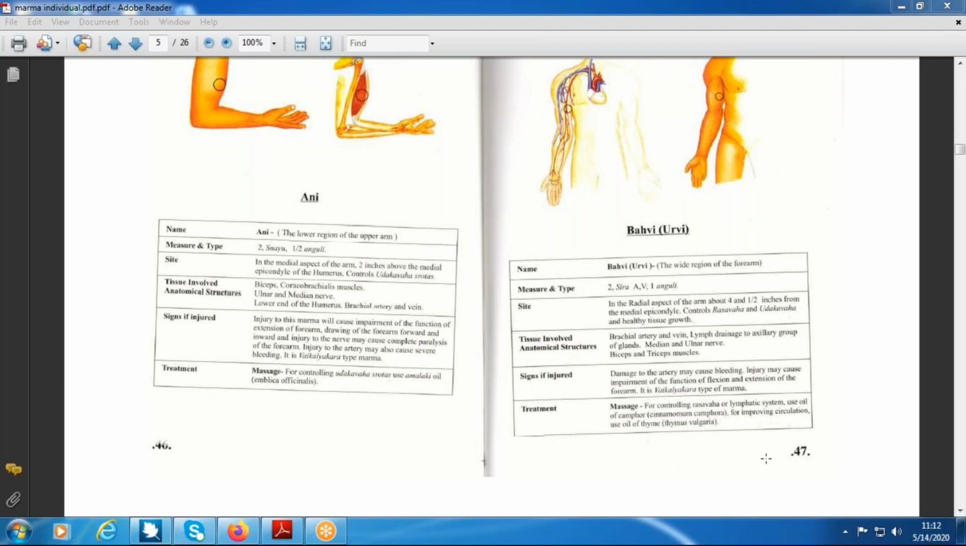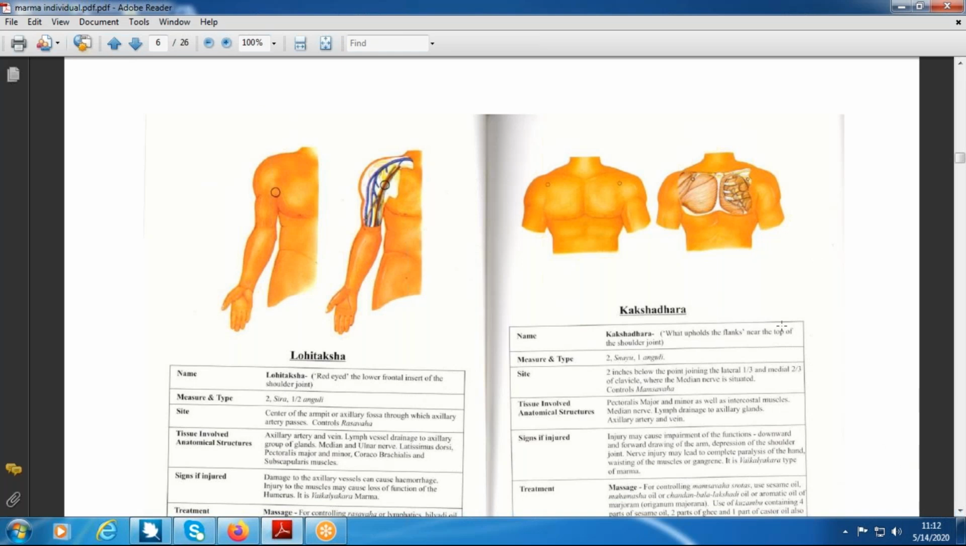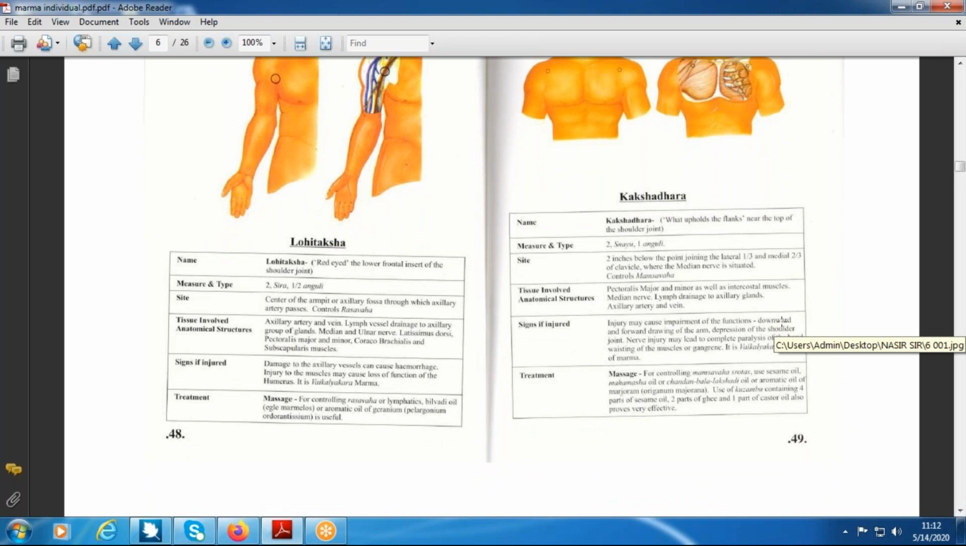Okay, they both are the same, only the name changes. Bahurvi in the upper limb, Urvi in the lower limb. Why the word Urvi? Urvasti is the femur bone. Uru means thigh. Bahu means arm. Is it clear, students?